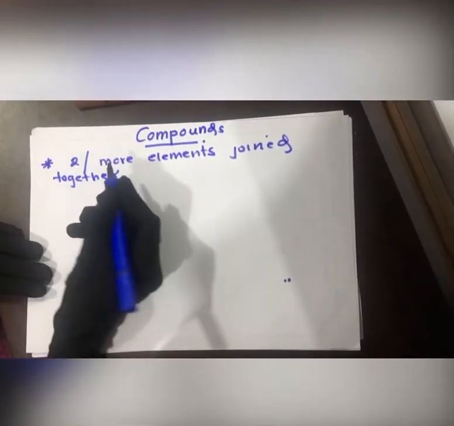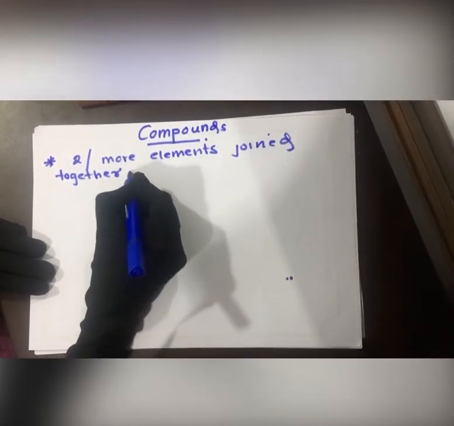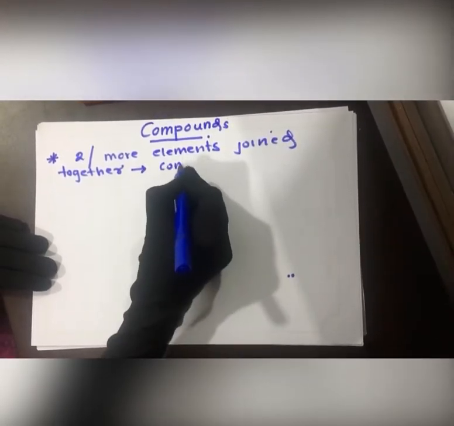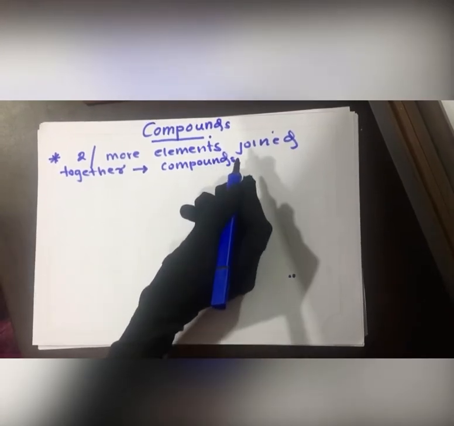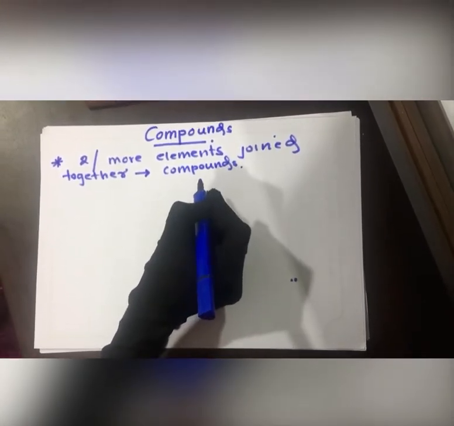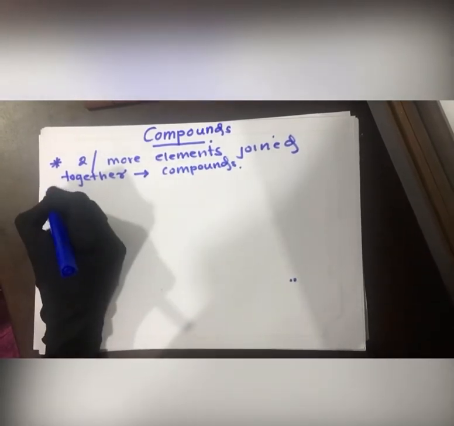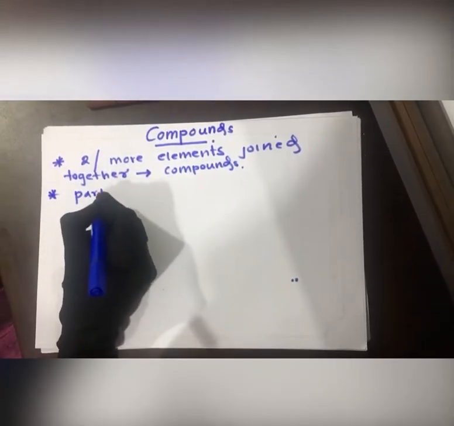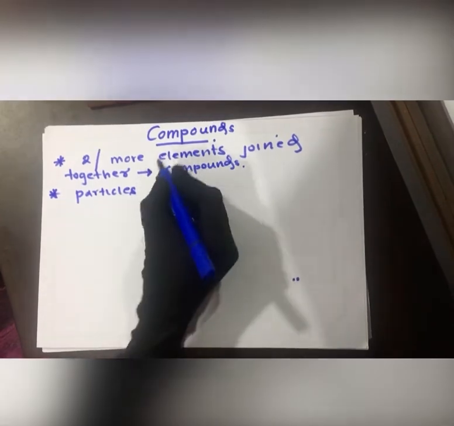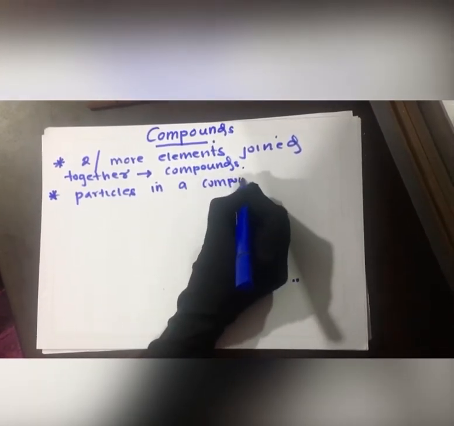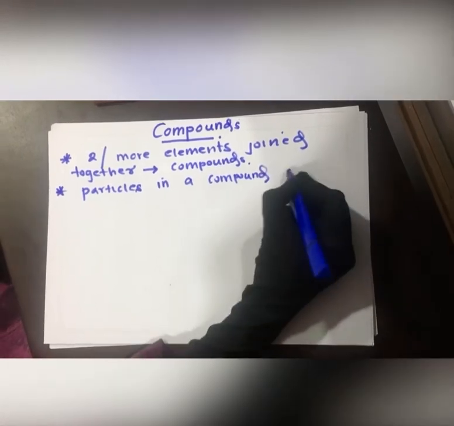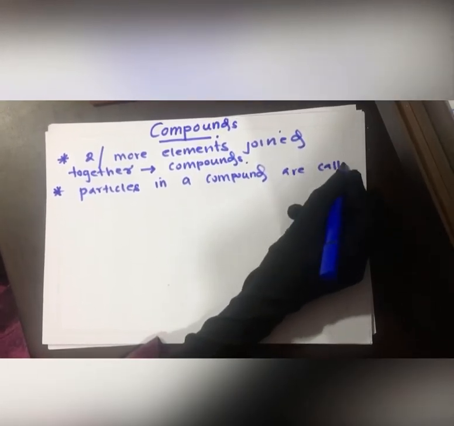Okay, so this is a very short definition of what a compound is. The particles in a compound are called molecules.